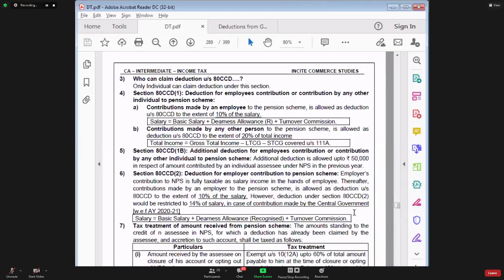So my question is, those employees who have already joined government job prior to 2004, they are not going to contribute any money, and government is going to pay them pension out of their own pocket. So the point is, who is at a beneficial position? Those employees who had joined the government job prior to 2004, or those who have joined the government job on or after 1st January 2004?